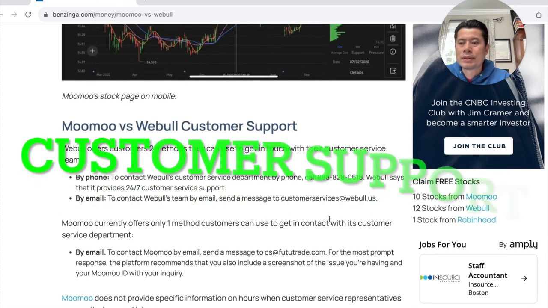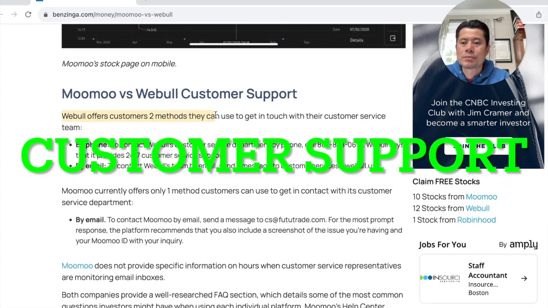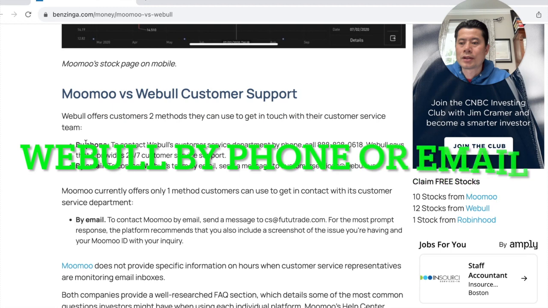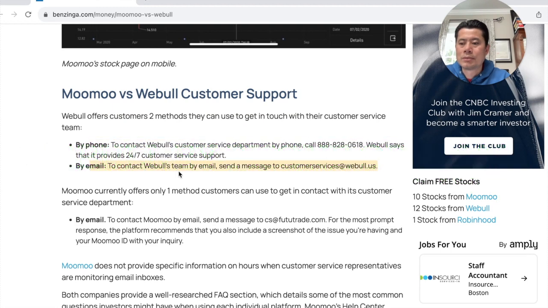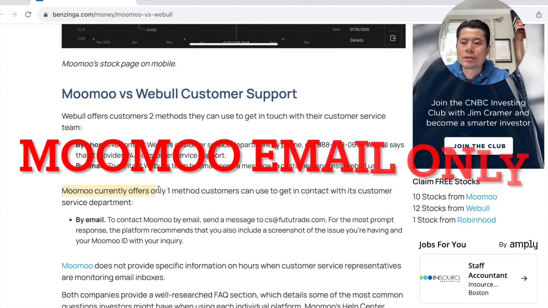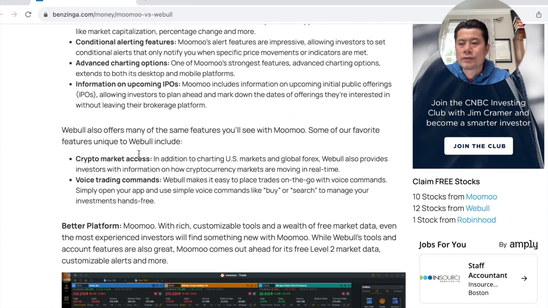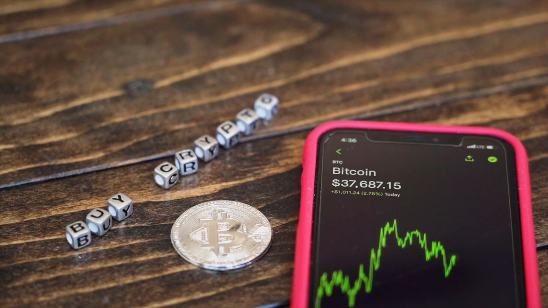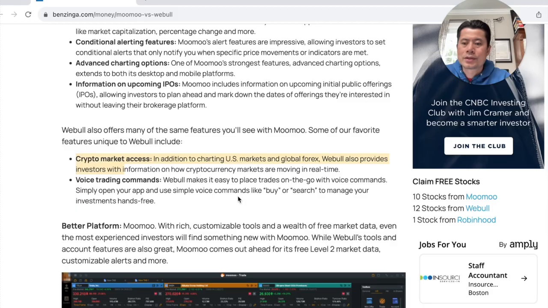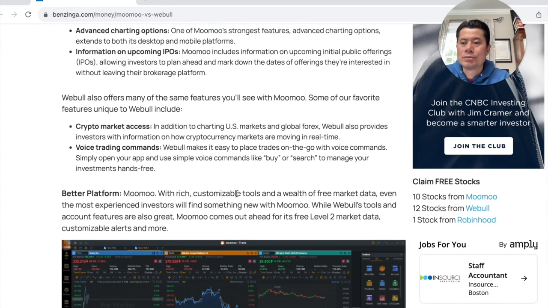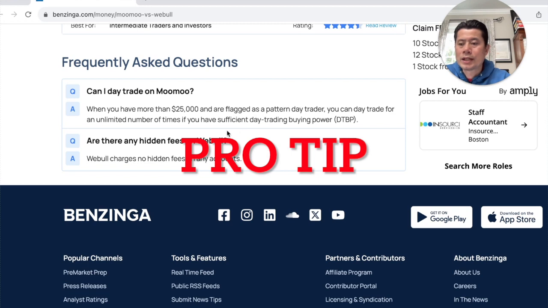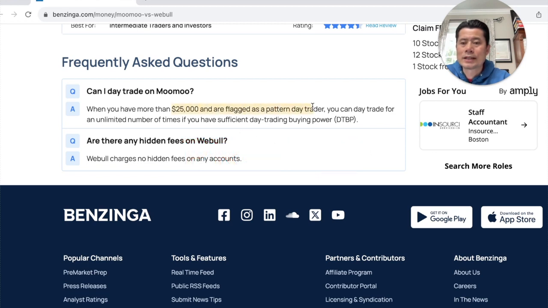We spoke earlier about support. Webull does offer customer support in two ways, via telephone 24/7 or via email. Comparatively, Moomoo currently only offers one method of contact support, which is email. In addition, Moomoo is different from Webull because it offers crypto trading, because it is an internationally traded company. So that's a perk as far as Moomoo. Side note though, if you hold under $25,000, you'll be flagged as a pattern day trader. Maybe good for some of you if you're into that, but I am not a day trader by any means.